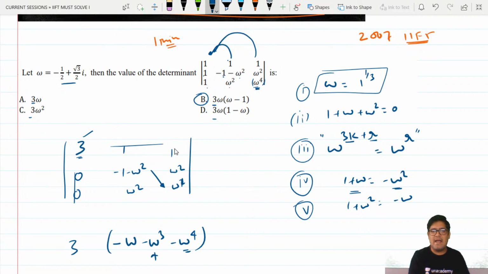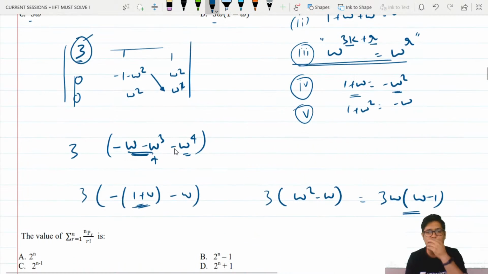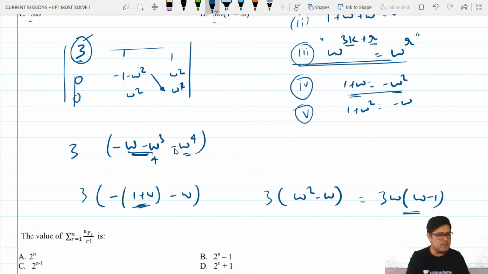When you add this and omega to the power 4, beta, omega to the power 4 is omega cube times omega, using the cyclic property. So this becomes omega cube into omega. That is 1, that is omega. So this is omega basically. Now, how do we open determinants? From this place, if you open, diagonal multiplication is positive, diagonal multiplication is negative. So I multiplied omega here, minus omega cube, and I multiplied these two. Now this is nothing but 1 minus omega. This is 1. So I took minus common. So I have got 1 plus omega, minus common, and this is omega. 1 plus omega, beta, is minus omega square.